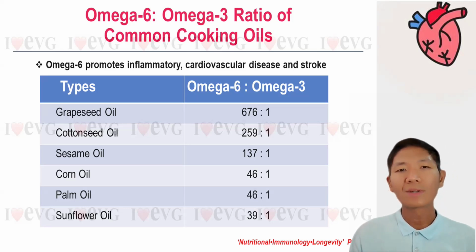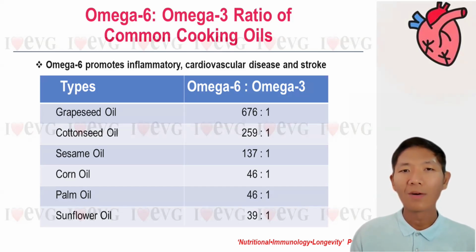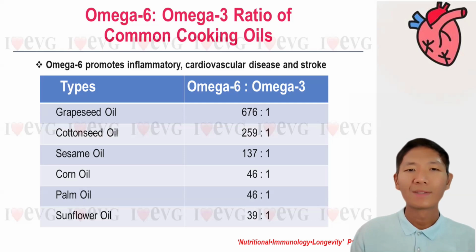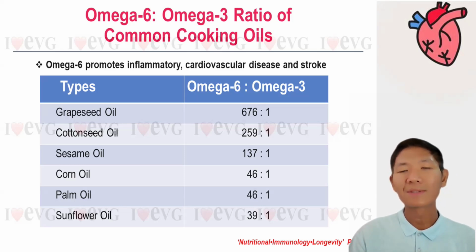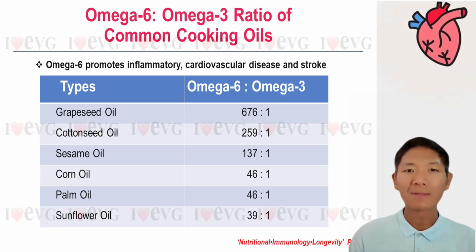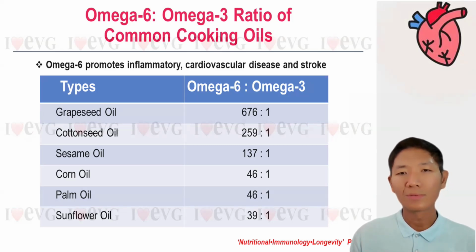Hence, the ideal ratio of omega-6 to omega-3 fatty acid in the daily diet should be 1:1 or 4:1. So now let's take a look at what type of oil people use at home. Does anyone consume grapeseed oil? Many people have heard that grapes contain OPC, which is very rich in antioxidants. But when it comes to grapeseed oil, it's no longer good for the body. The ratio of omega-6 to omega-3 is very high, which is 676 omega-6 to 1.